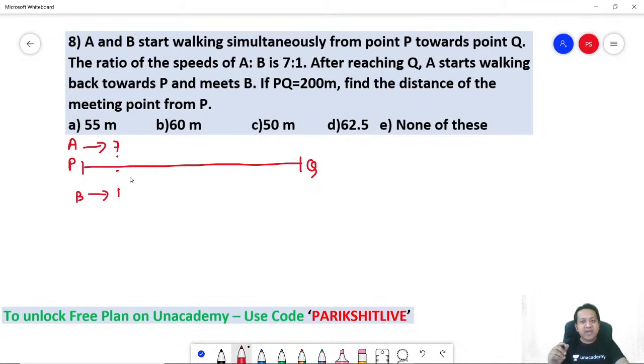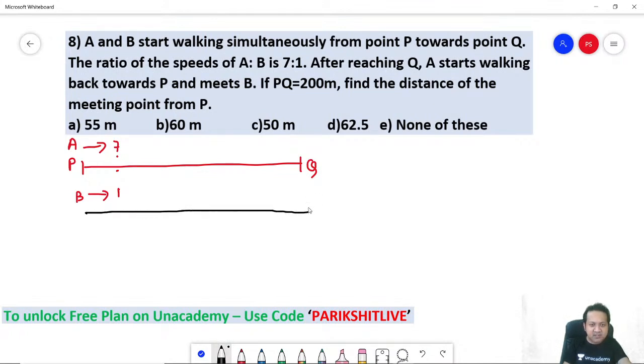After reaching Q, A starts walking back towards P and meets B. Okay, think about it logically. A goes the entire distance from P to Q. So A starts from the origin, reaches Q, and then he comes back and meets B on the way. Let's say this is the point of meeting. So when A comes back, he would have covered this much distance. So the black portion is for A.